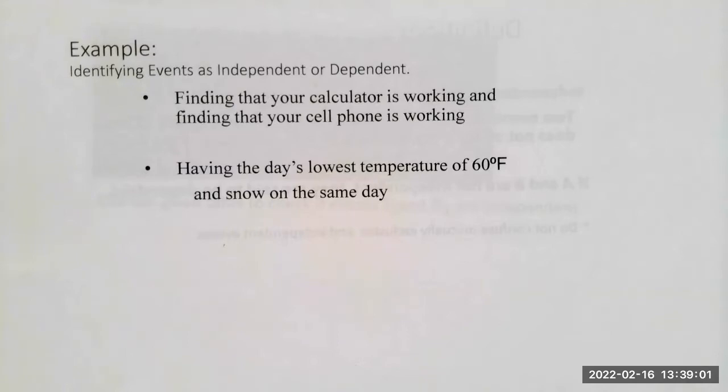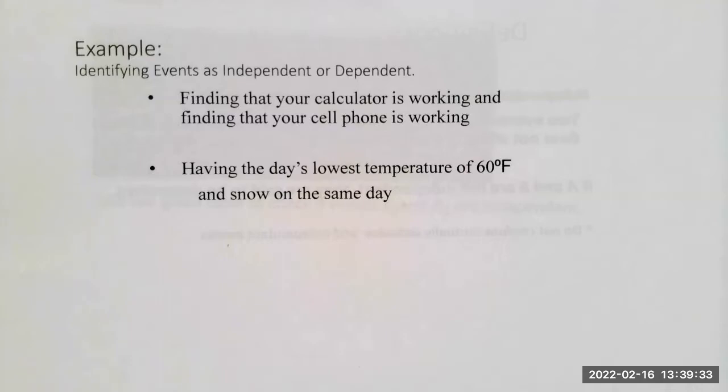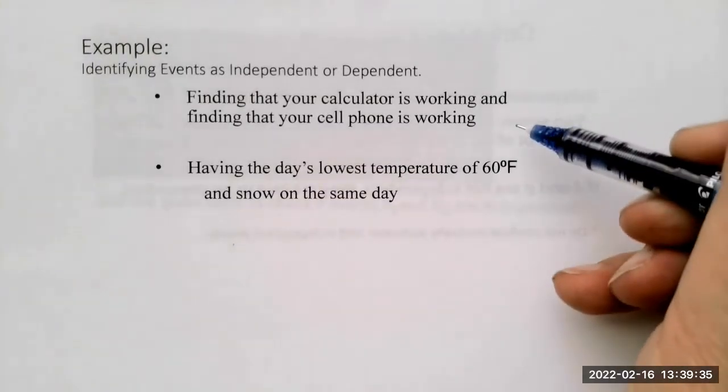Okay, so the answer is events are not dependent, they're independent. The probability that your calculator working or not working does not affect your cell phone in any way. So these events are independent.